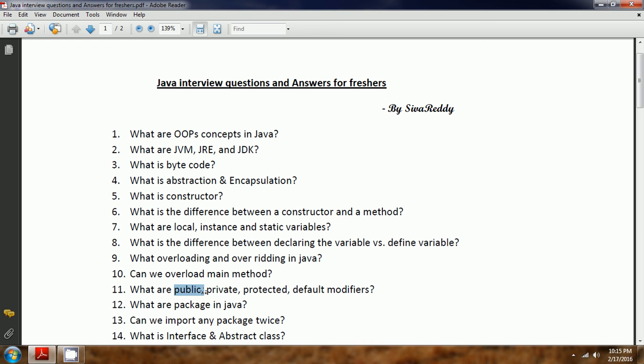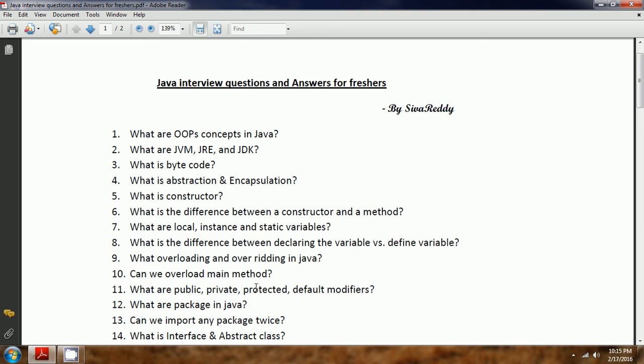When you define any variable or method as public, anybody can access it. When you say private, the members you define within the class can be accessed only within the same class.